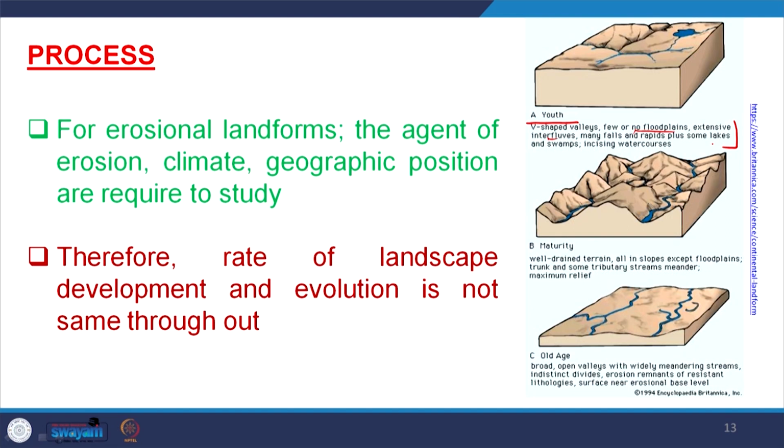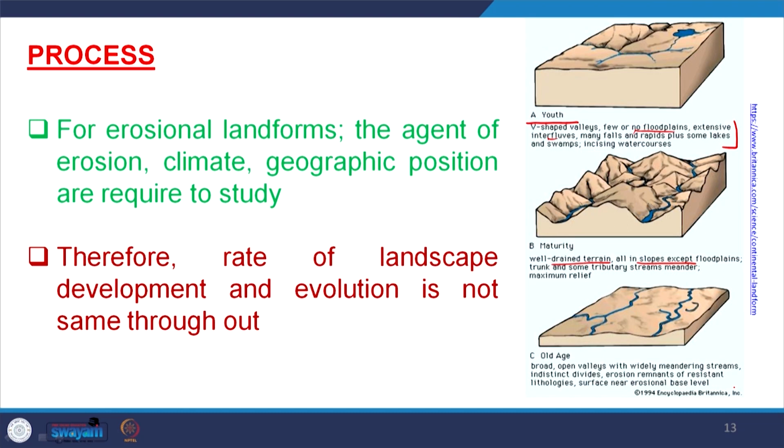Similarly, if you come to the mature stage, you get well-graded terrains, very gentle slopes, and floodplains. If you get those types of landforms, that means the processes characteristic of the mature stage of a fluvial system are responsible. Similarly, in the old stage, those processes which are characteristic of the old stage are involved in the formation of these landforms.